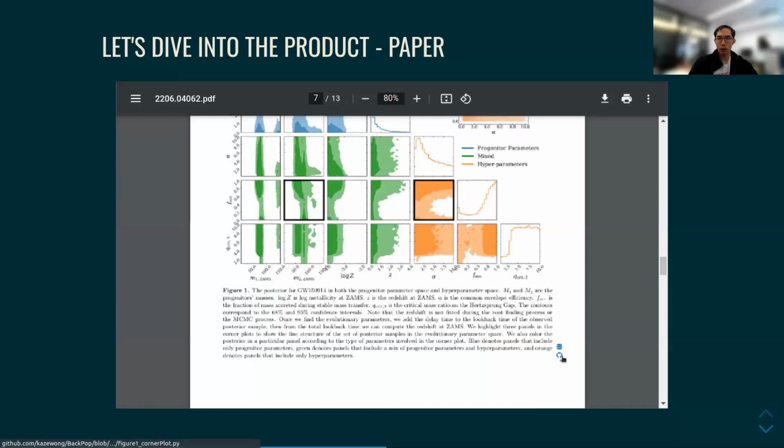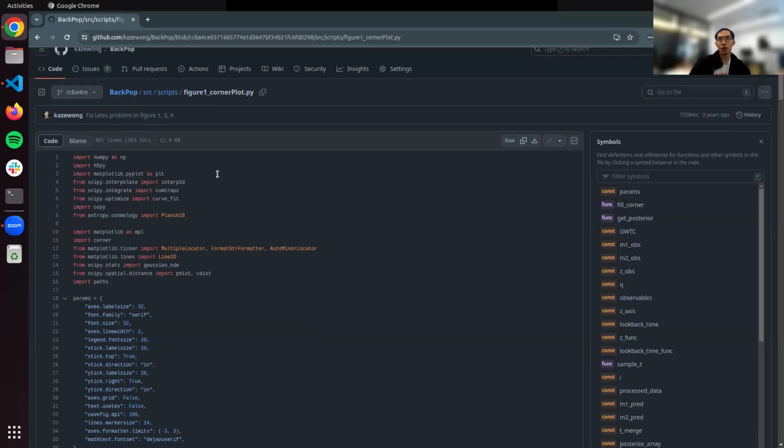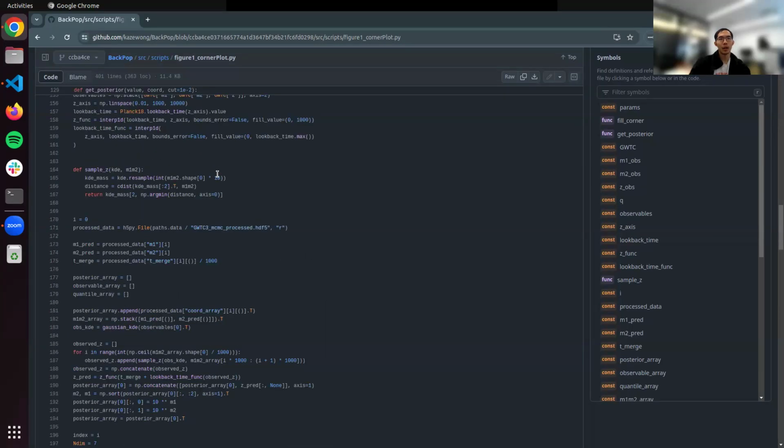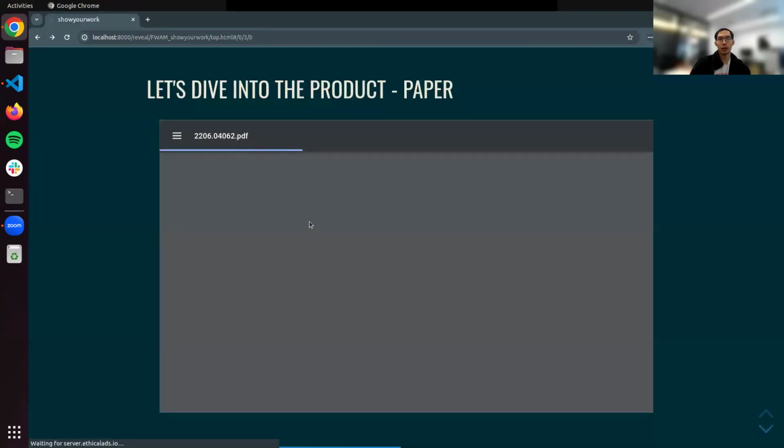So there are links to the figure they can click, and that should bring me to a script. This is the repository that we just cloned, at the time that we cloned and built Show Your Work, like building my article with Show Your Work on top of. So this is one of the repositories that are on GitHub. And the idea of Show Your Work is that every figure, or if you want every equation or every sentence, but mostly the figures and the tables in your paper, has a code component to it, which is hosted publicly. And so this script here, fully available on GitHub, is basically the exact script that I used to generate that figure. So now, let me go back to here.